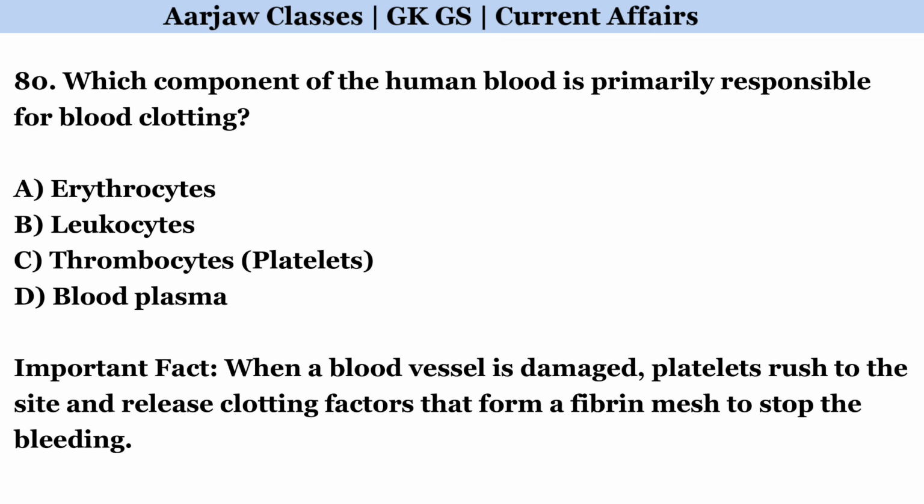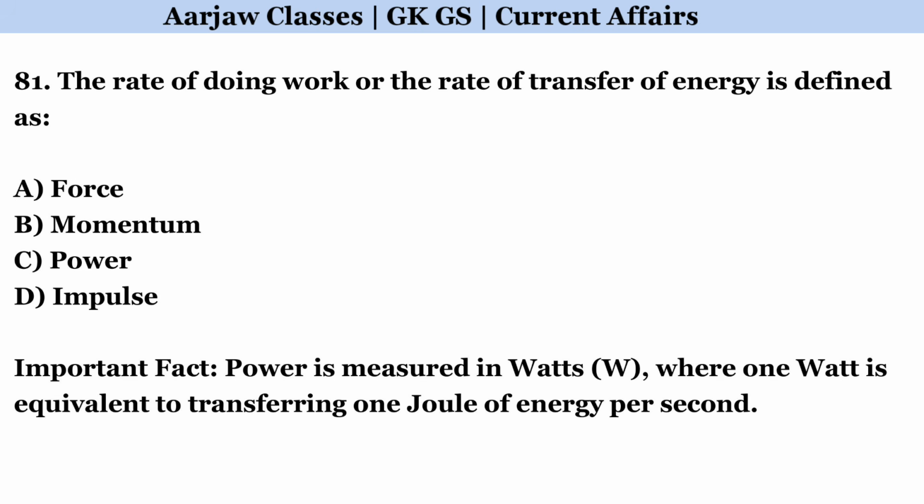Which component of the human blood is primarily responsible for blood clotting? Correct option is C. Platelets. The rate of doing work or the rate of transfer of energy is defined as? Correct option is C. Power.